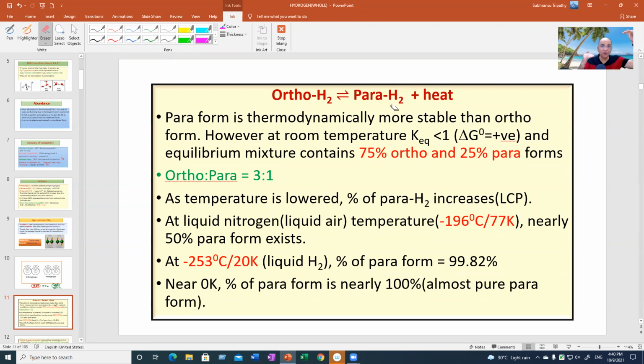Although para is more stable than ortho, many students are misinformed that para is less stable than ortho. Why the logic? They say that since the abundance of ortho is 75% and para is 25% at room temperature, that is why ortho is more stable. No. The abundance is related to the equilibrium constant. And the equilibrium constant is related to delta G, the free energy change. And that in turn depends on two factors. The enthalpy change, that is of course negative, it will come.